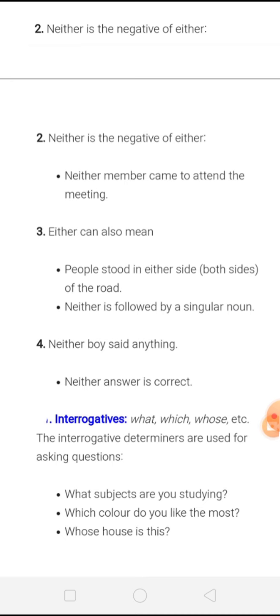For example, what subjects are you studying? Which color do you like the most? Whose house is this? So here these words have been used as interrogative determiners. That's why we are using these determiners in the sentences, because we have to ask a question here.